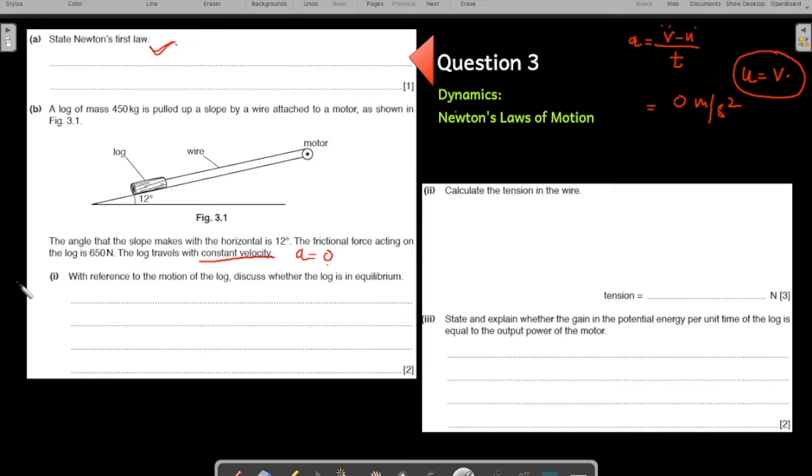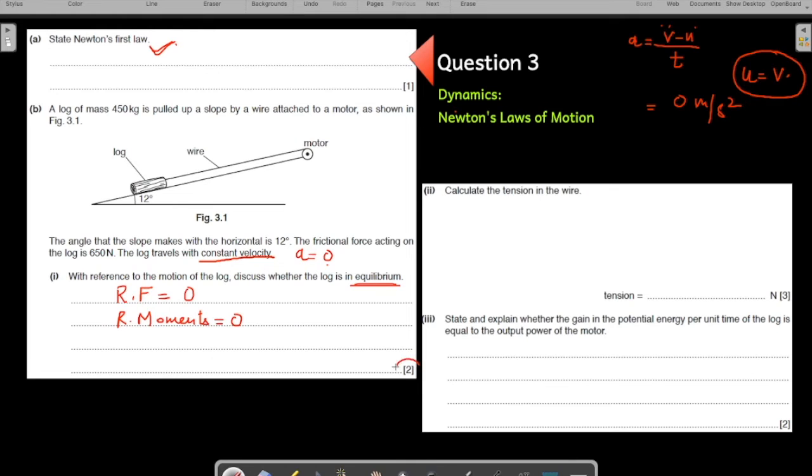Now let us come to the first part. With reference to the motion of the log, discuss whether the log is in equilibrium. So if you come to the concepts of moments, when do you say that an object is in equilibrium? When the resultant force is 0 and the resultant moment is 0.